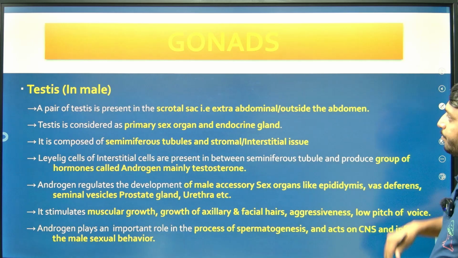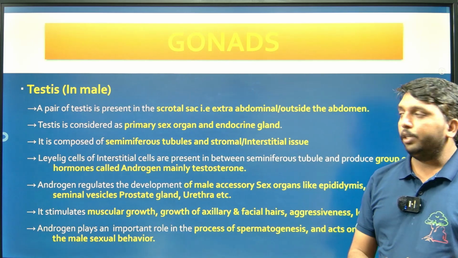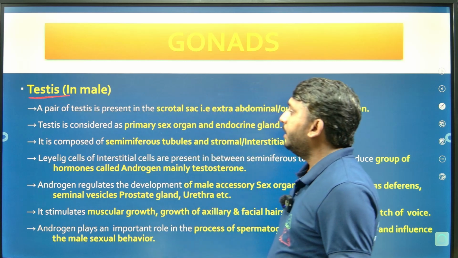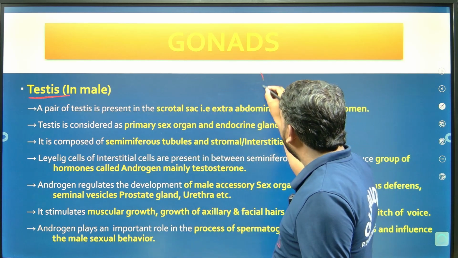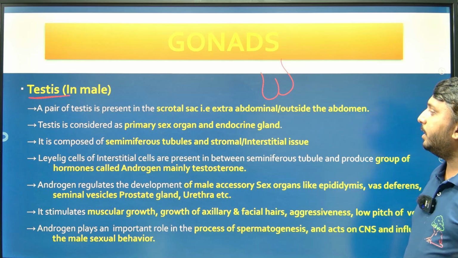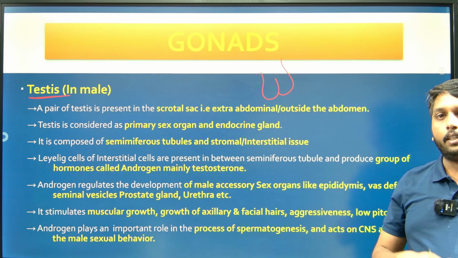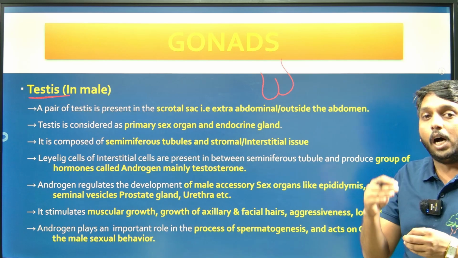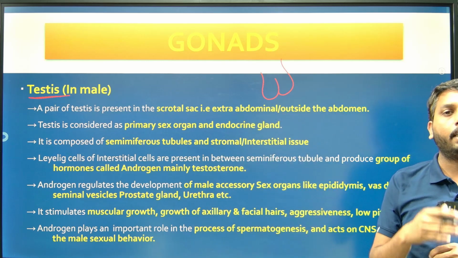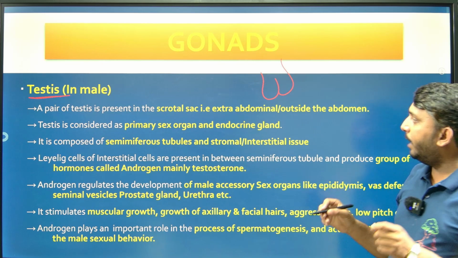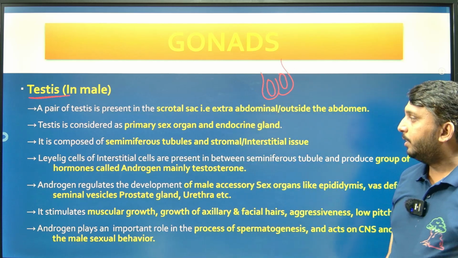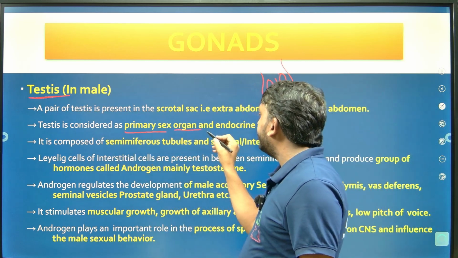The next one is gonads. So here in case of males, a pair of testes are present in a bag-like structure called the scrotal sac. They are known as extra-abdominal, that's why they are called extra-abdominal, because they are present outside the abdominal cavity. And testes are considered as the primary sex organ.